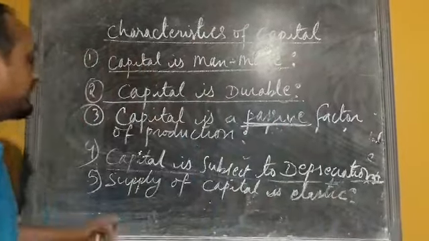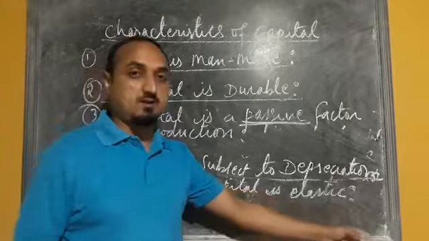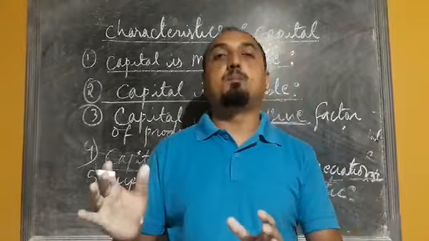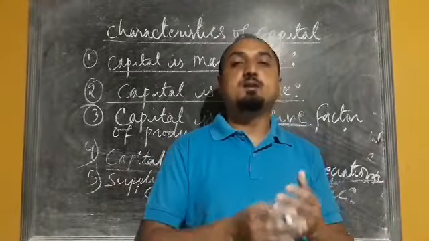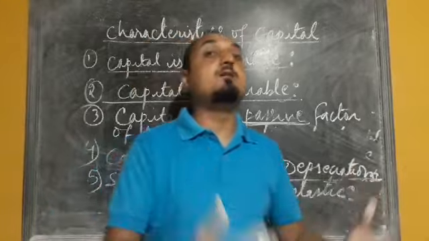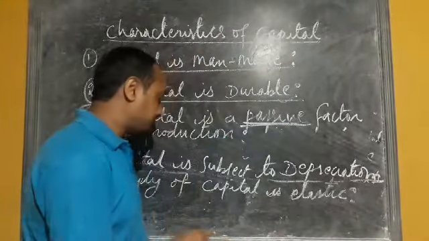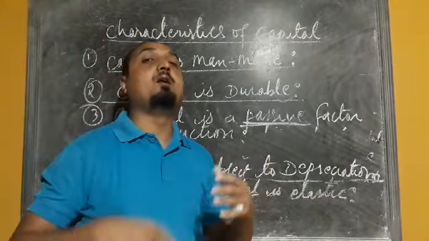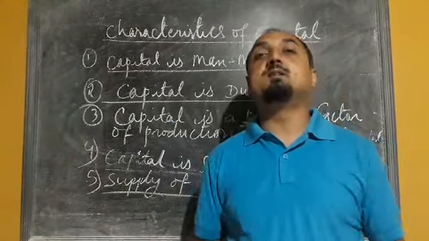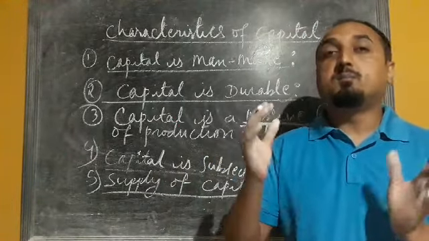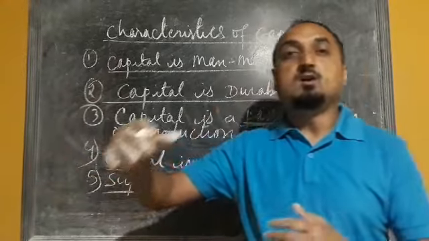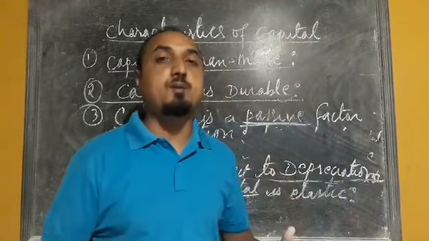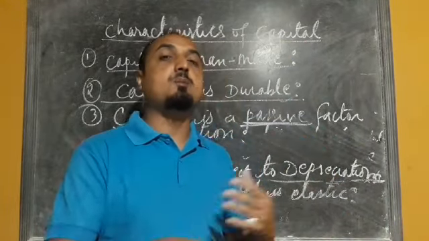Okay, next point we have supply of capital is elastic. Like we have seen in the case of land, land is fixed in supply, or we can say that supply is fixed and limited. So we cannot increase because that is a gift of nature. But the supply of capital can be increased or decreased depending on the situation. Whenever the demand for machinery equipments is very high, the production of that machinery equipments will be high, so the supply will be more. Whereas if the demand for machinery equipments is less, in that case the supply will be less.